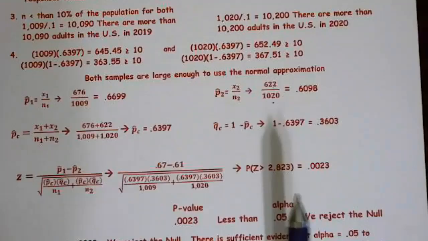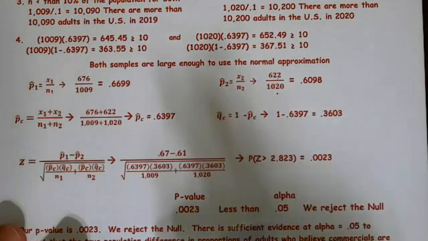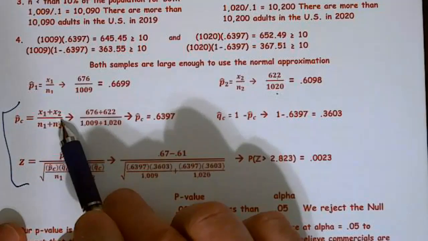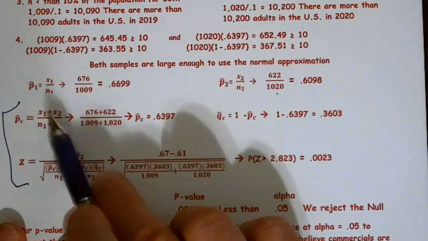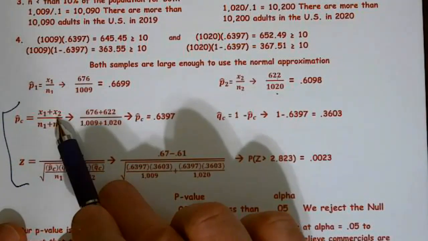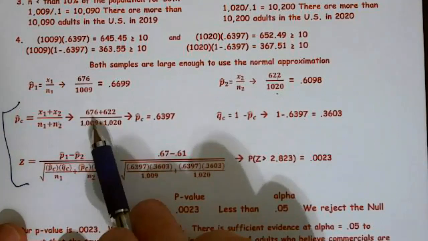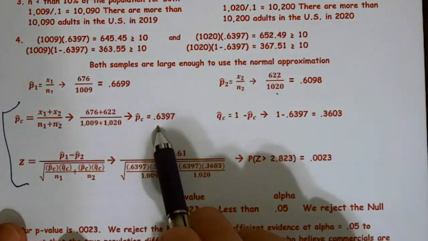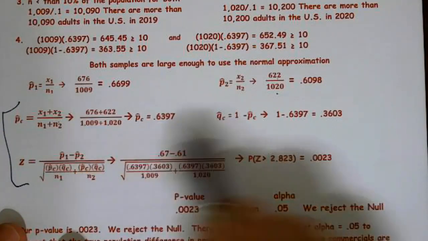So the next thing, we needed to show our work. Well, to show my work, I have to have this right here. And remember, this formula is straight off the formula chart, so you can write it down if you can't remember it. So X1 over N1, X2 over N2, and I ended up getting a P hat C of approximately that. And here's my Q hat C.